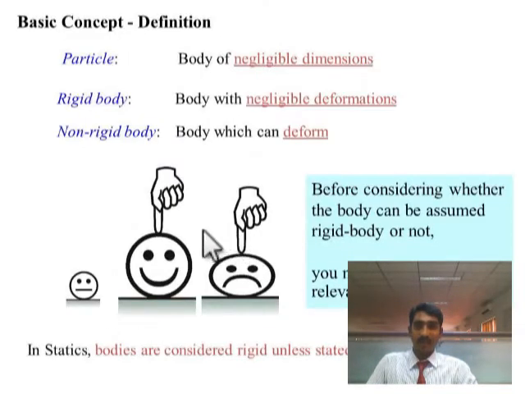And next weight: the force with which a body is attracted towards the earth is known as weight. And particle: a body of negligible dimension is called a particle. We will see this diagram. First, particle: a body of negligible dimension. So this is a particle we can say. And next one is rigid body, a body with negligible deformation. See, this is a body without any deformation. This is called a rigid body. And next we will go for non-rigid body: a body which can deform is called a non-rigid body. That means it will deform when you apply forces on it.